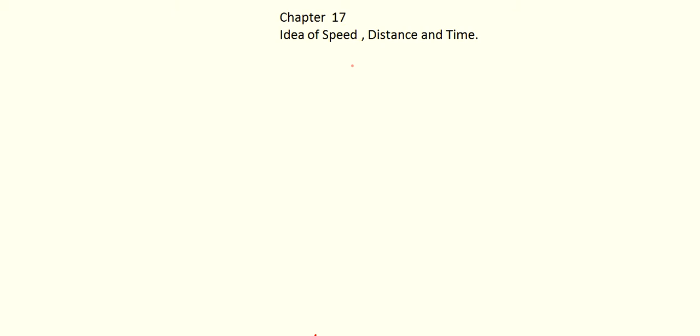Today we are starting chapter 17, idea of speed, distance and time. So what do you mean by speed? Simply, speed of a body is the distance covered by the body in unit time. Okay, so speed equals what? Distance upon time. Speed equals distance upon time.